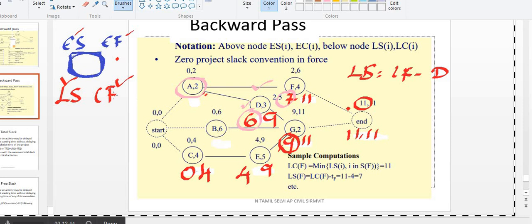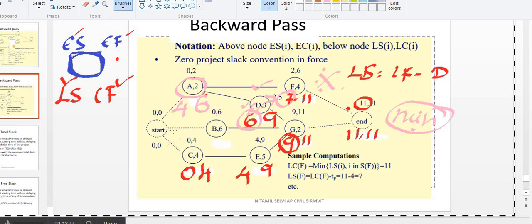What should I choose for the late finish? You have to choose the minimum. That is what the backward pass is. So out of 7 and 6, what do you choose? 6. How late can I finish the activity? You should take the minimum, remember this point. Minimum you should take, 6. 6 minus 2,